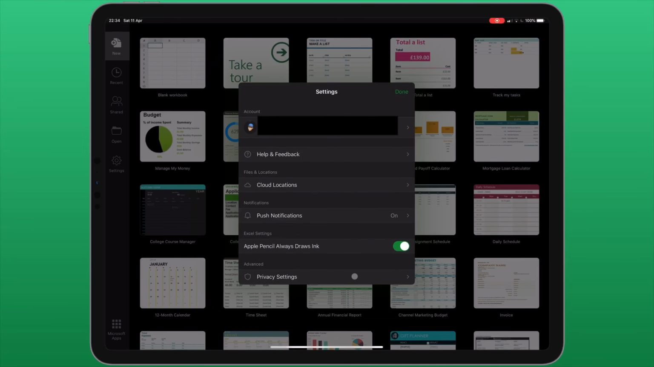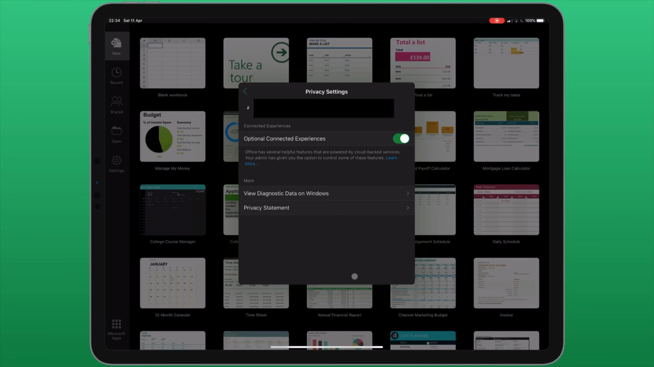And finally, we have a section for privacy settings that allow you to opt out of certain connection experiences, and you can also view their privacy statement.